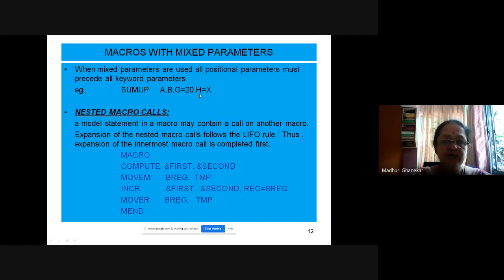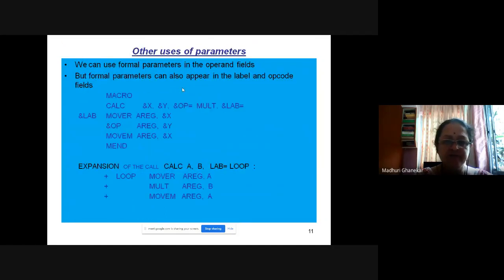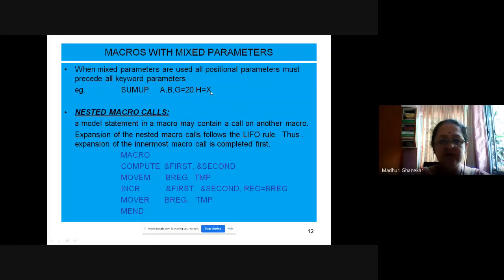Here, this is shown. You will notice in the earlier slide, we had used the same: first two were positional, the next two are keyword. So if at all you want to make use of both types of parameters, positional parameters should precede the keyword parameters. This is shown over here, and the same thing has been demonstrated in this example.